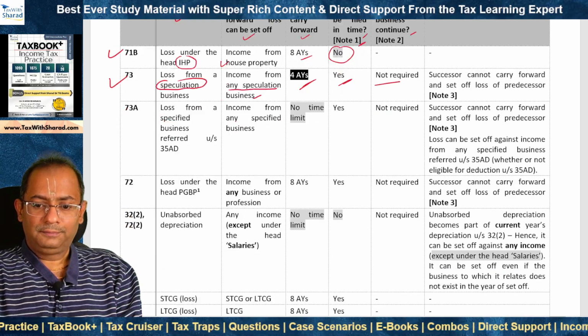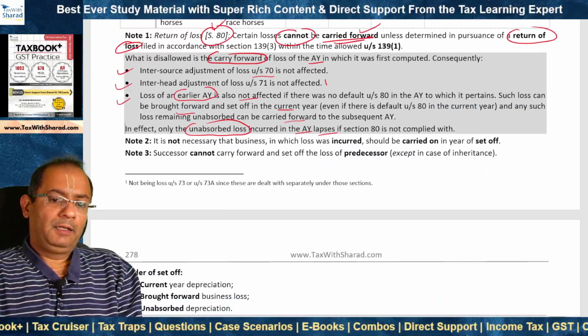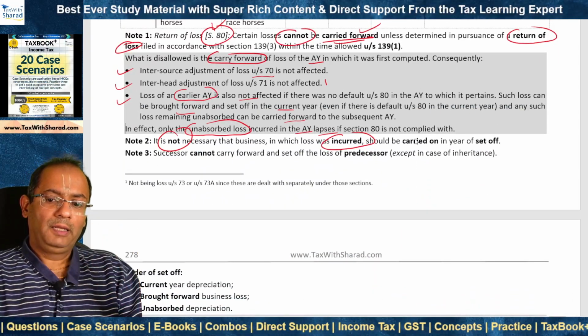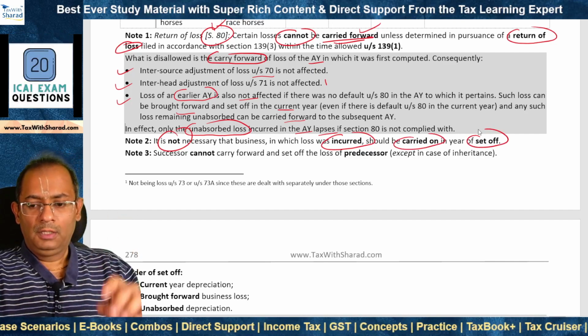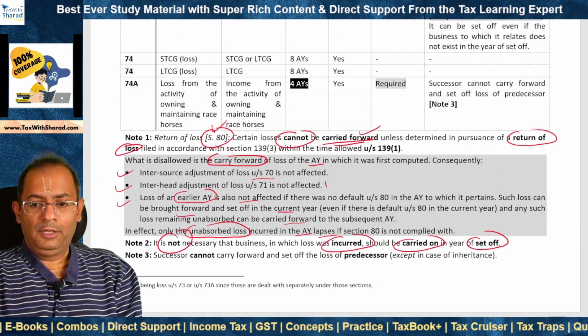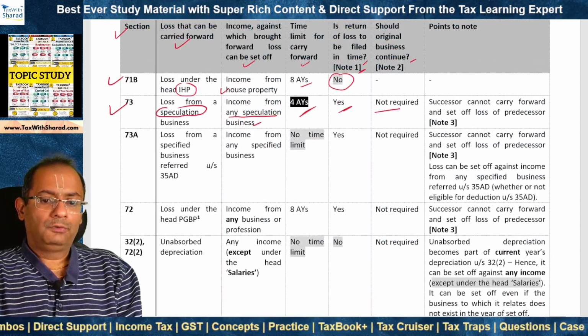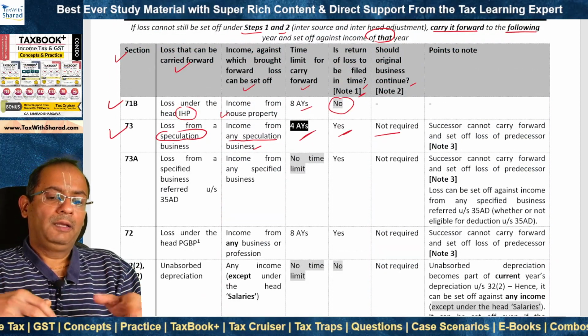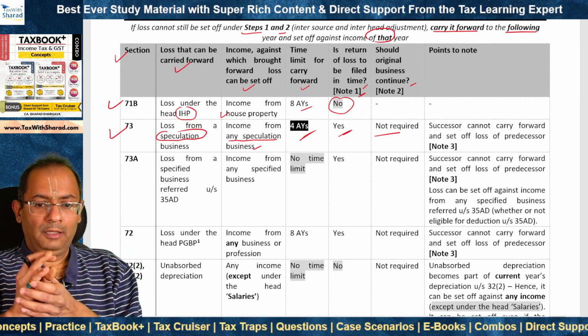And what is this? It is not necessary that the business in which the loss was incurred should also be carried on in the year of set-off. So it is not necessary that the speculation business in which such loss was incurred should also be carried on in the year of set-off. The assessee may be carrying on some other speculation business in the year of set-off.